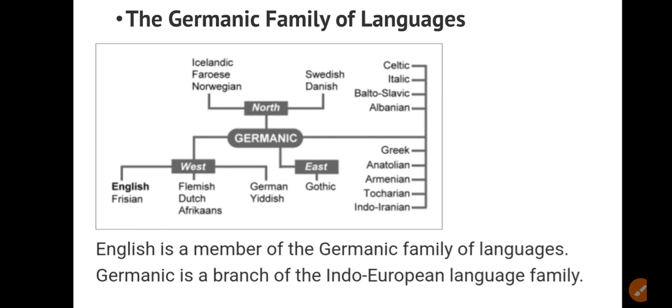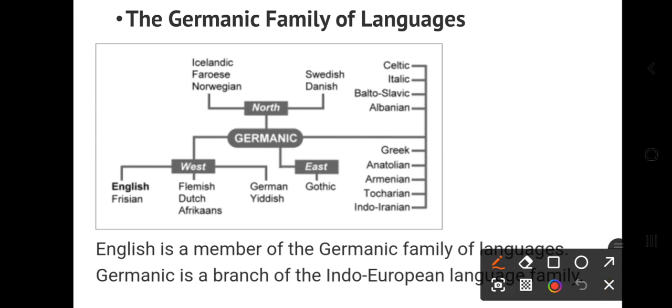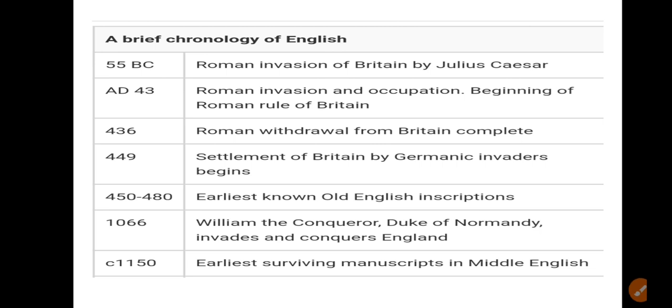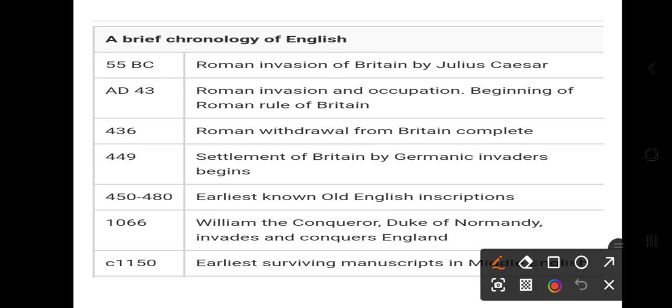Germanic is a branch of the Indo-European language family. That is just for your knowledge. Now, let us have a recap. A brief chronology of English. So very soon we are going to discuss.